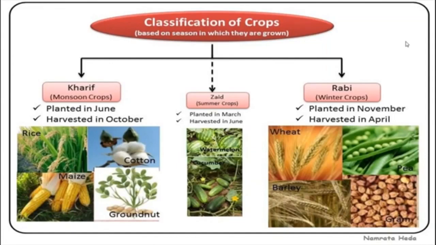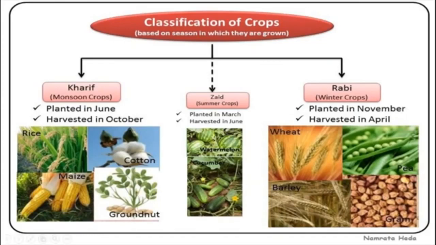After that we saw the three cropping seasons in India: the first is Rabi, the second Kharif, and the third Zaid. Okay, now we are going to see about Rabi crops. Rabi crops are sown in winter, from October to December, and harvested in summer, from April to June.